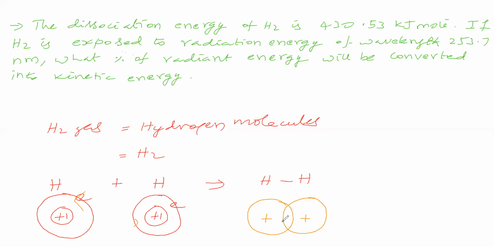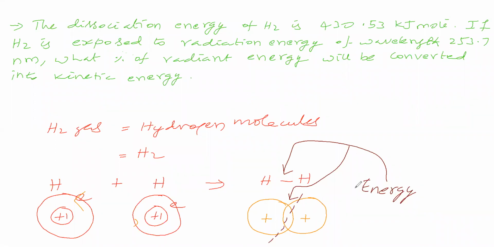To break this attraction, we have to supply energy. So let us supply energy into this place. This energy breaks this attraction. Since the attraction is broken, this atom goes to one side and this atom goes to the other side, one on the left and one on the right. Therefore, the molecule has converted into atoms.